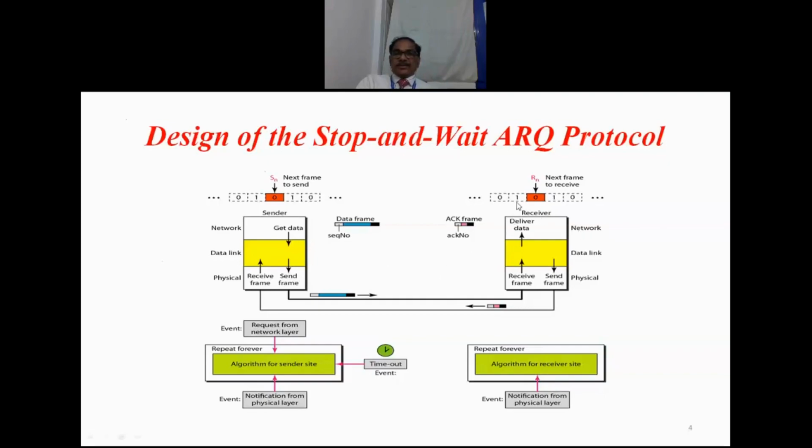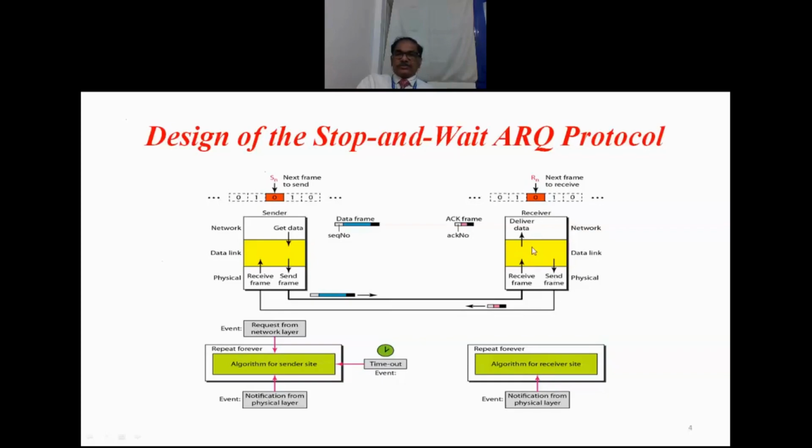Suppose now this odd frame is received, the next expected is even, and it is sending the acknowledgement for even, but this has not yet arrived. So the timer expires. Now the same odd frame is retransmitted, and it will arrive at the receiver. Now it sees the sequence number is odd, but expected is even. So it will think that whatever is received is a duplicate. So again, it is going to send the same acknowledgement: I want even frame. That means odd is okay.